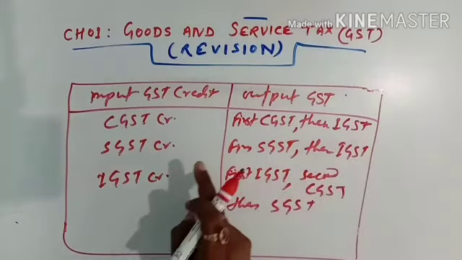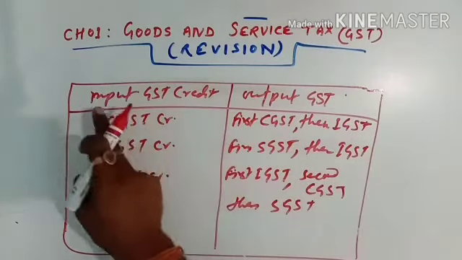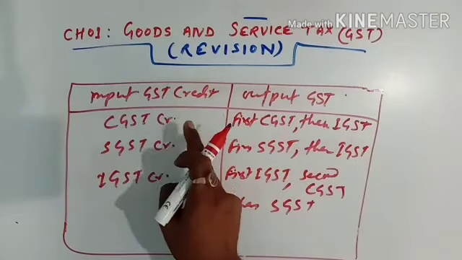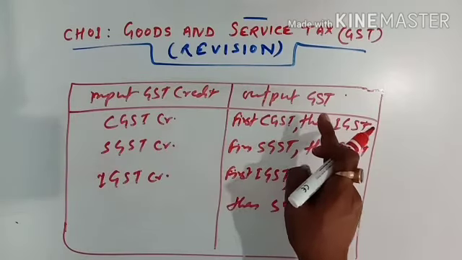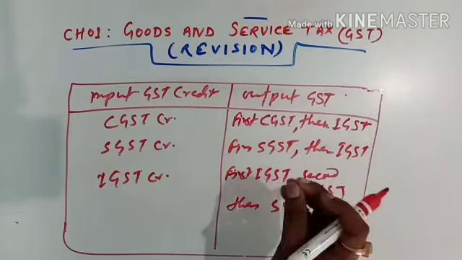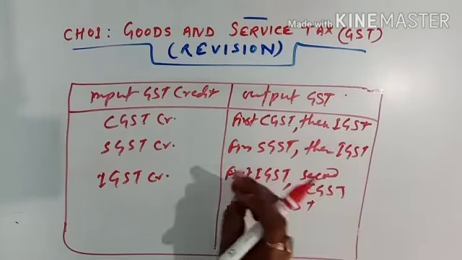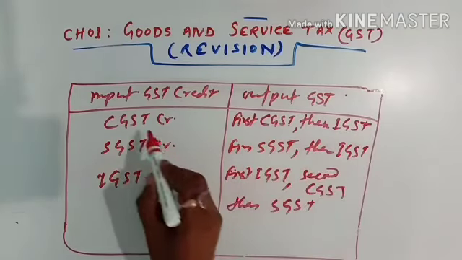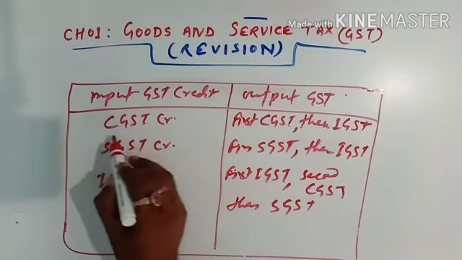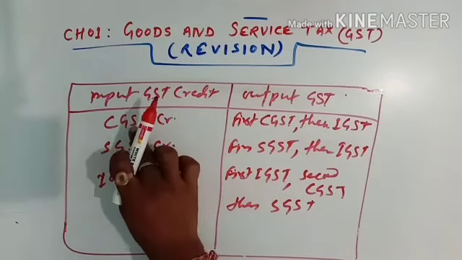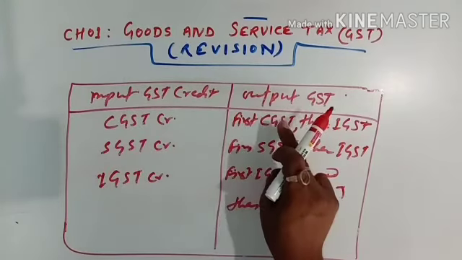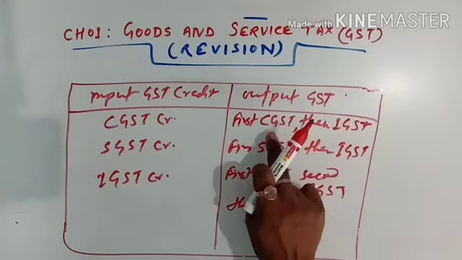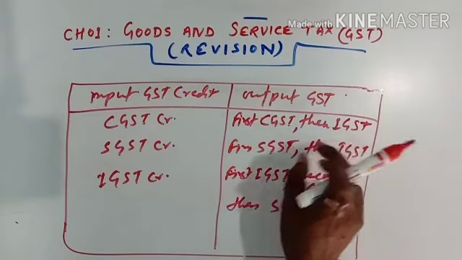Now what happens here, this input GST which was credited before has to be paid against the output GST, that means against the collected GST. Fine. So in that case, CGST is credit. That means the dealer has not paid this tax yet. So what he will do, while selling the goods, he is collecting CGST, IGST, all those taxes.